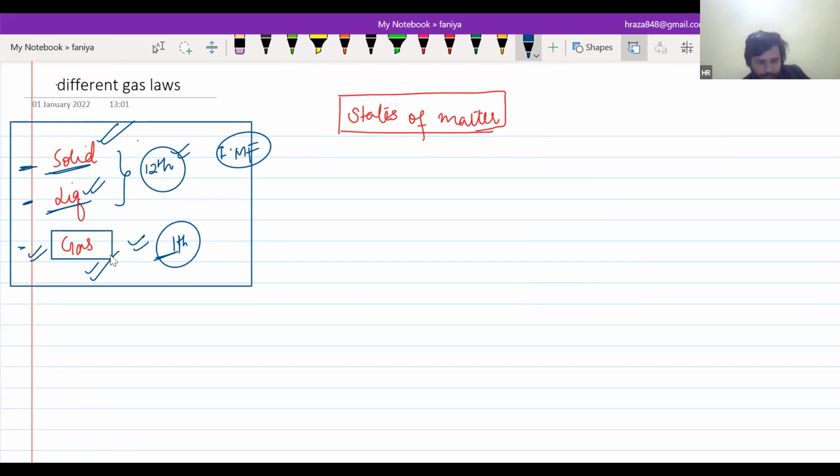Yes, sir. Okay, thank you. Sir, if you don't mind, can you please start with redox reactions? Yes, why not? I can start with redox reactions. Actually, sir had told me to start with the states of matter, that's why I started with it.